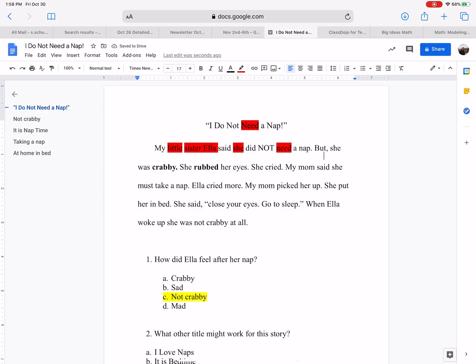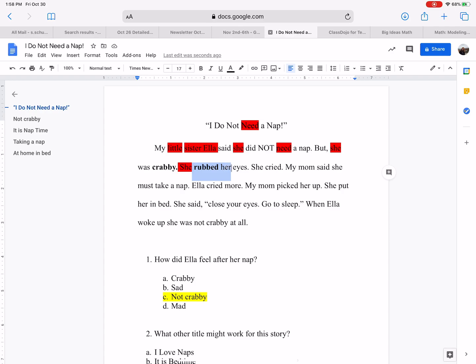A nap. But she, oh, here we are, she again. So we're going to highlight that one red. Was crabby. She, oh, here we go, she rubbed. See, right here is the E. So we're going to highlight that one red as well.